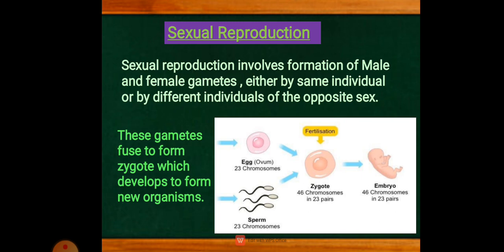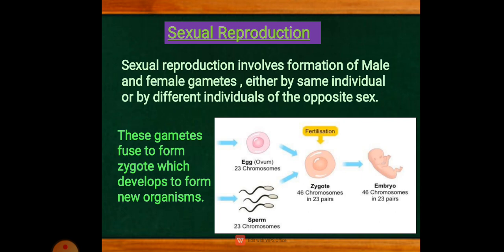Okay, in this, each individual of the species has its own uniqueness, and it has its own identity. Got that? So these are all the advantages, and these enable organisms to survive under unfavorable conditions also. Okay, so these are all the advantages of sexual reproduction.